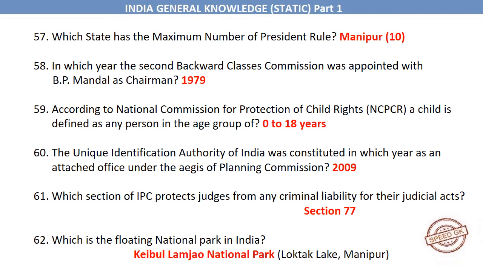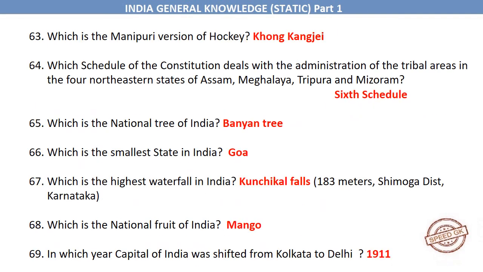Which is the floating national park in India? Keibul Lamjao National Park. Loktak Lake, Manipur. Which is the Manipuri version of hockey? Khomkandjai. Which schedule of the Constitution deals with the administration of the tribal areas in the 4 northeastern states of Assam, Meghalaya, Tripura and Mizoram? 6th Schedule. Which is the national tree of India? Banyan tree. Which is the smallest state in India?